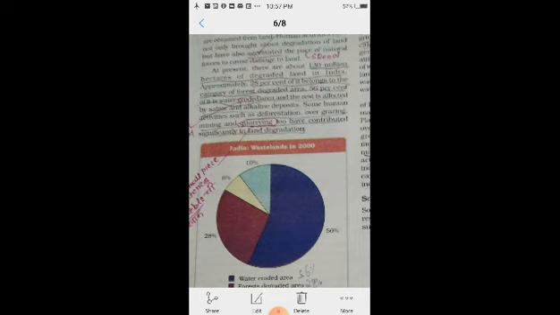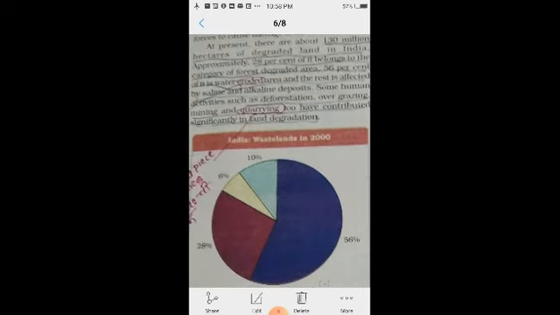And 56% of it is water eroded area. Why is it degraded? Because it is eroded by the water, and the rest is affected by salinity. What is in the remaining part? Saline and alkaline deposits. Because of saline and alkaline deposits, cultivation is not possible, so that land is degraded land.